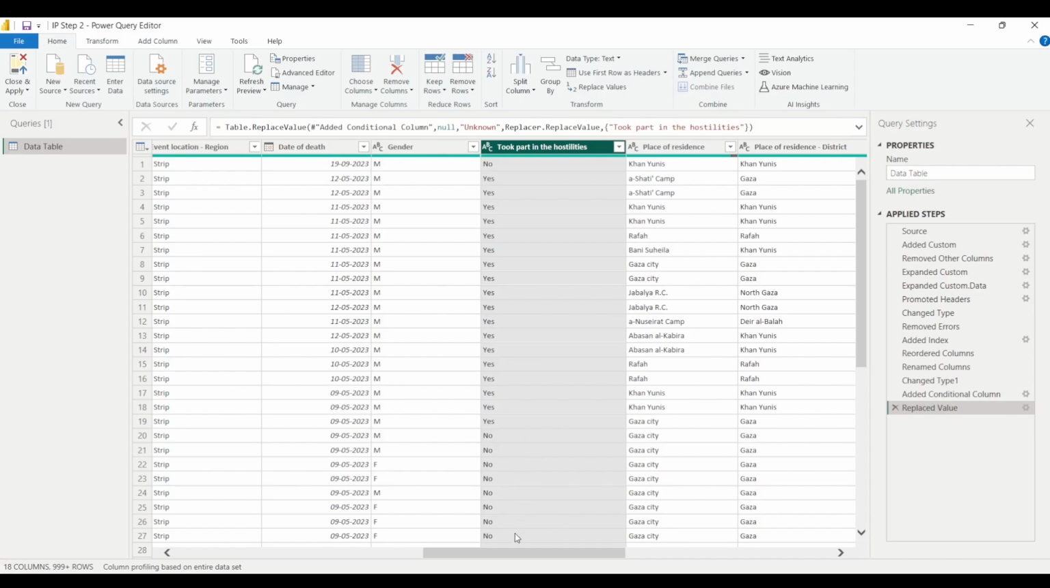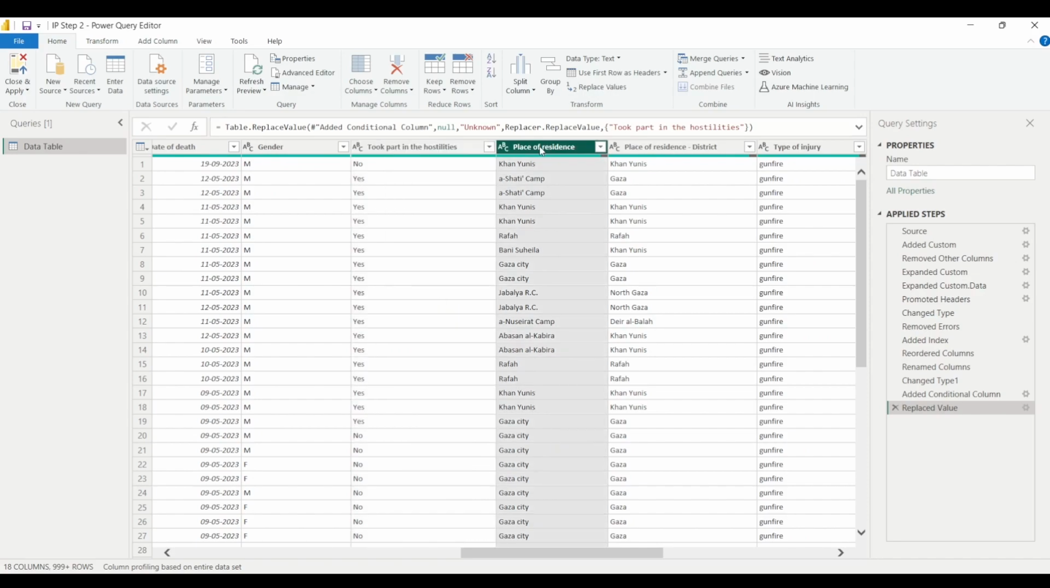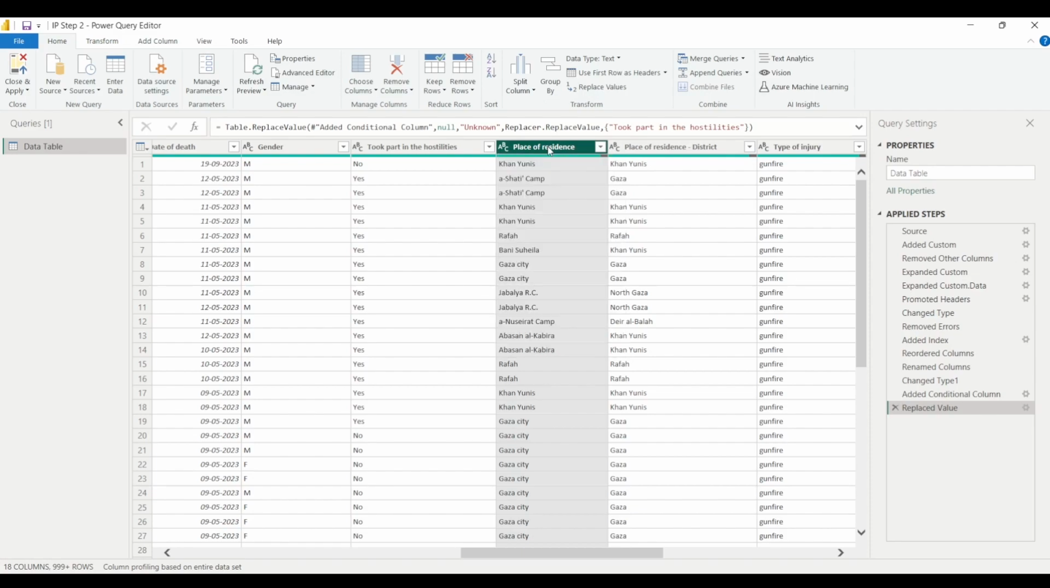Now let's talk about the other column, that is place of residence. It talks about the place where that person resided or used to stay. So this is the column. You can also check the data types of each of the columns. This is having text values, so that's why it has the ABC icon that you can see on the top left corner, and it refers to the text data type. So that's fine, that's not a problem.